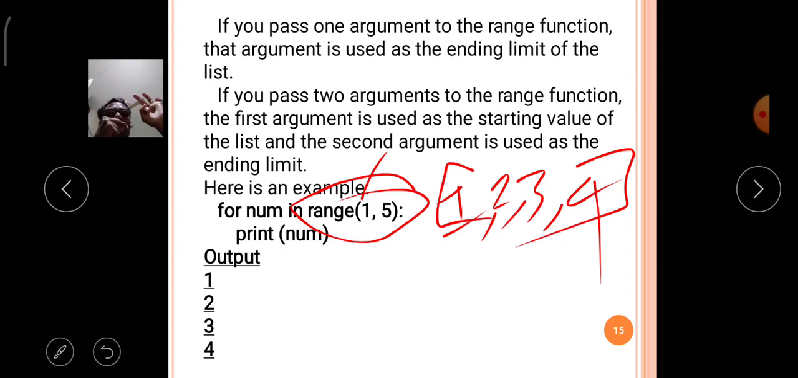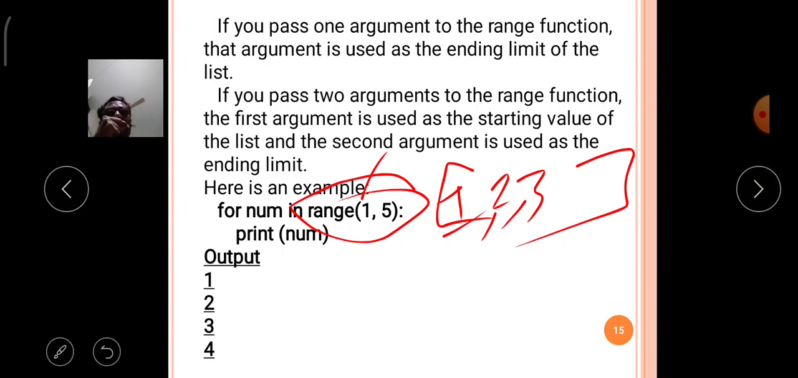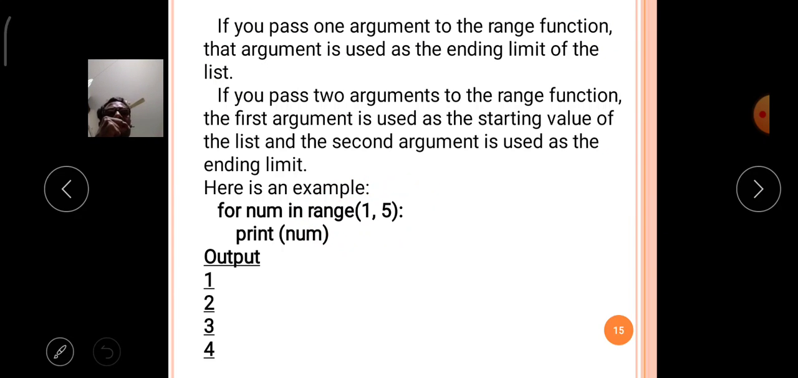For the value 1, first time. For the value 2, second time. For the value 3, third time. For the value 4, fourth time. So the for loop is executed 4 times, and the group of statements is also executed 4 times. Here only one statement is available in my example program, so it will print the values 1, 2, 3, 4.